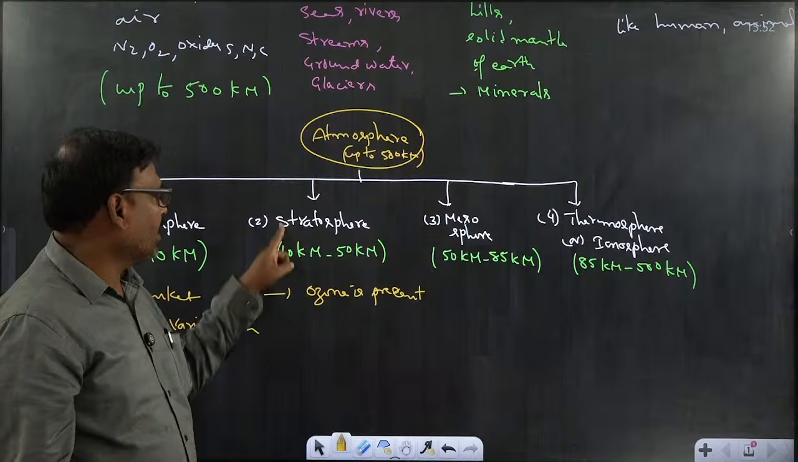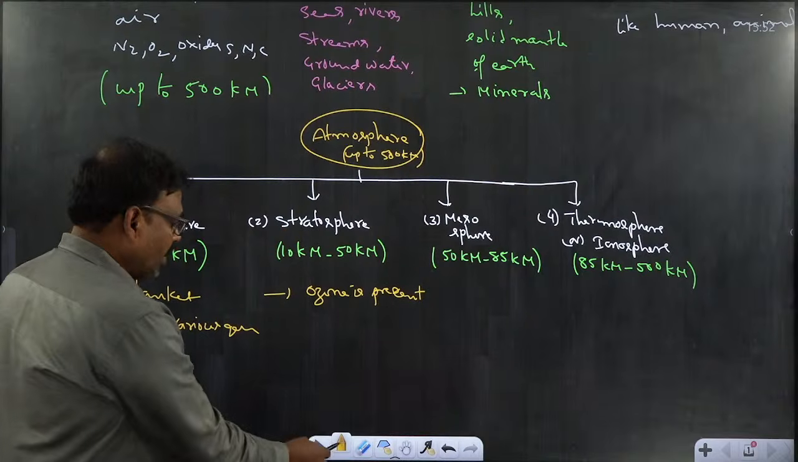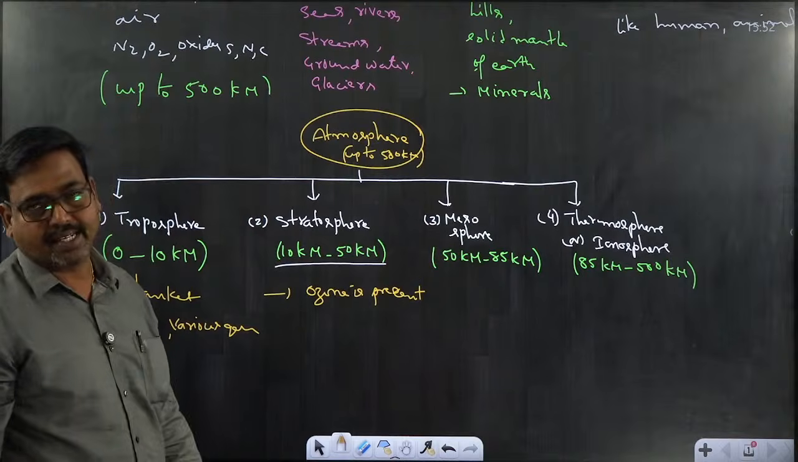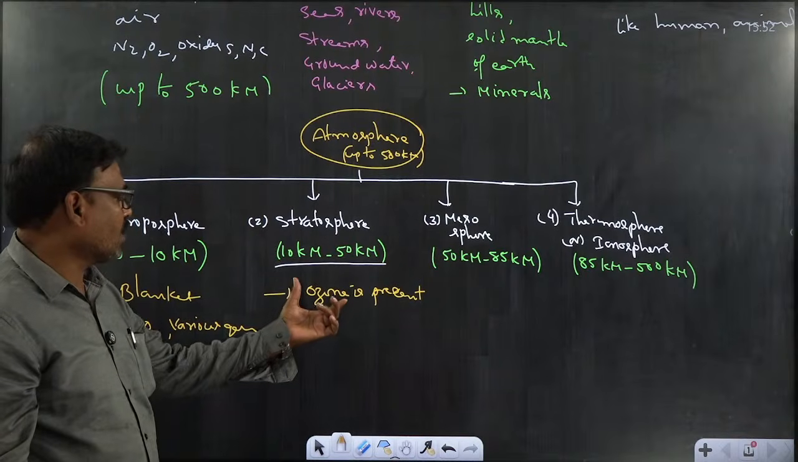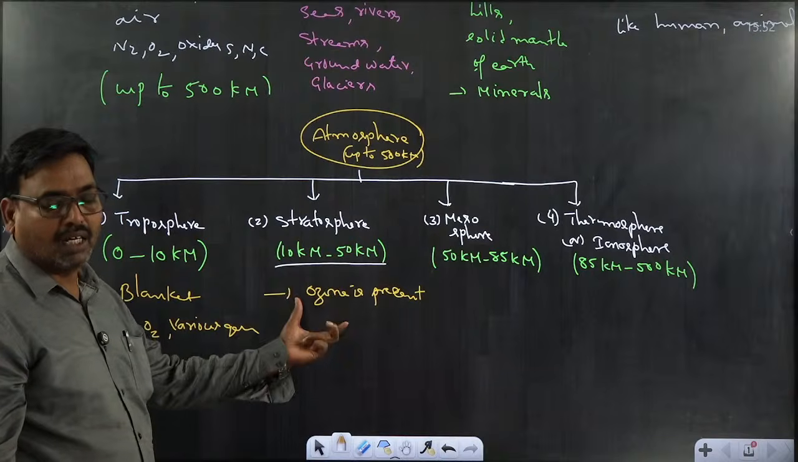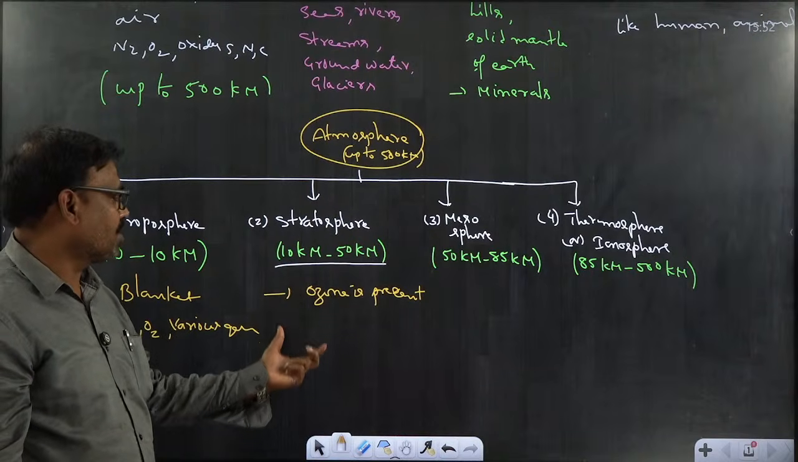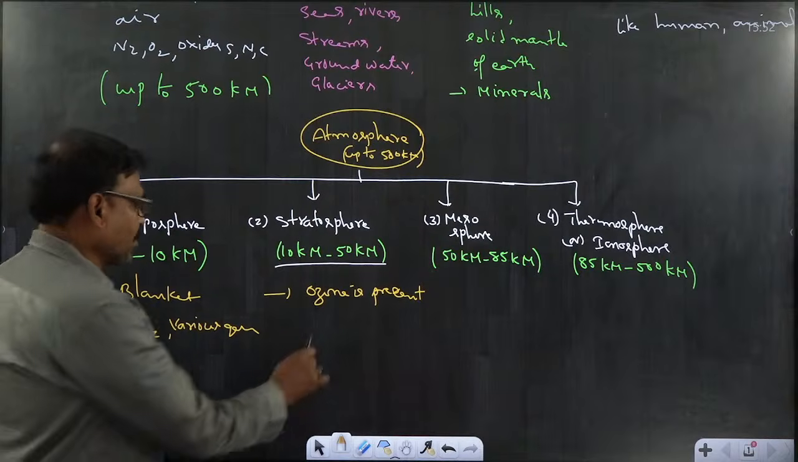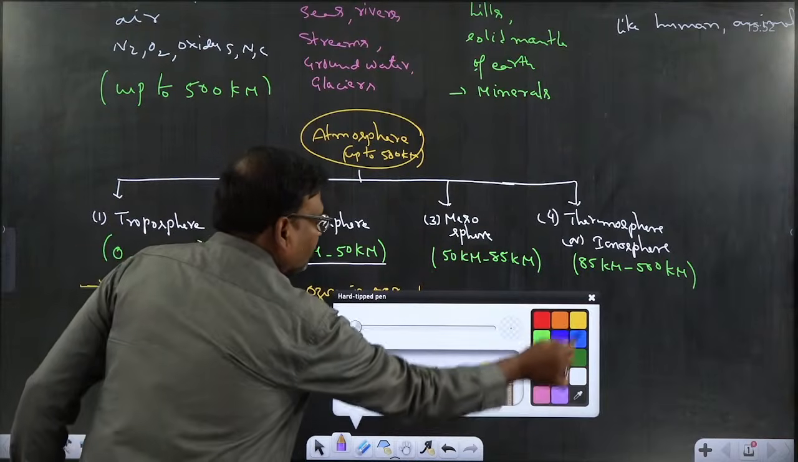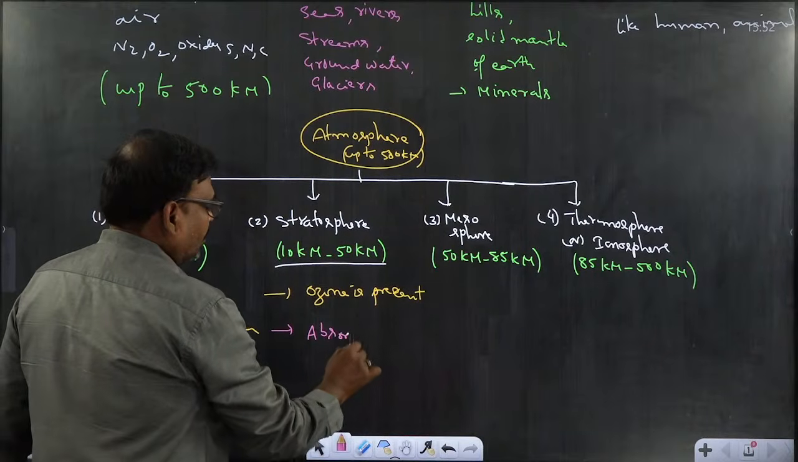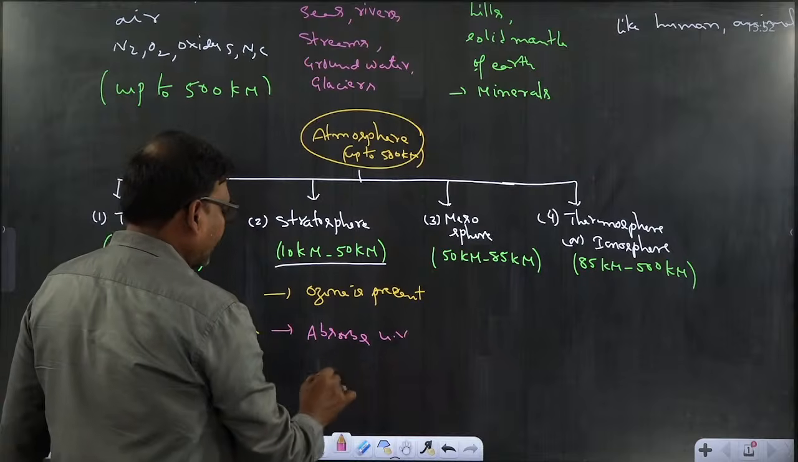So that ozone layer is present in the stratosphere, mainly at a distance of 10 kilometers to 50 kilometers. In that region ozone is present. That ozone will absorb the harmful radiations coming from the sun, mainly ultraviolet radiations. So ozone absorbs UV radiations.